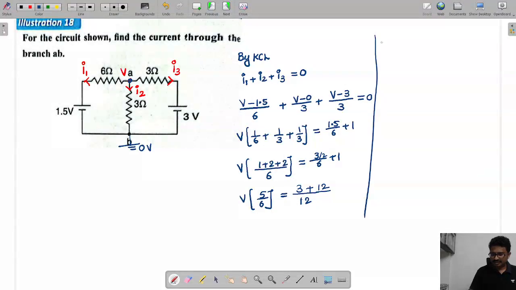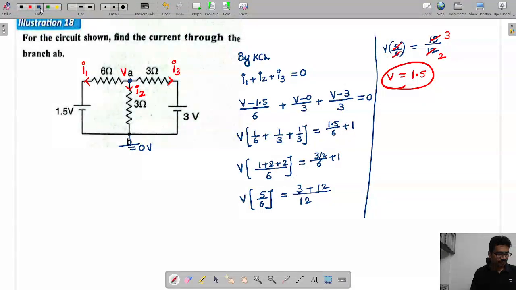So V into 5 by 6 is equal to 15 by 12. So 6 twos, 15 threes. That means the V value we are getting is 1.5.